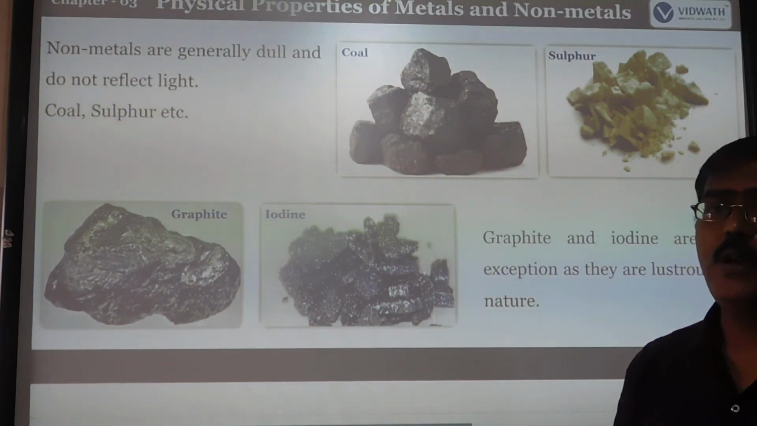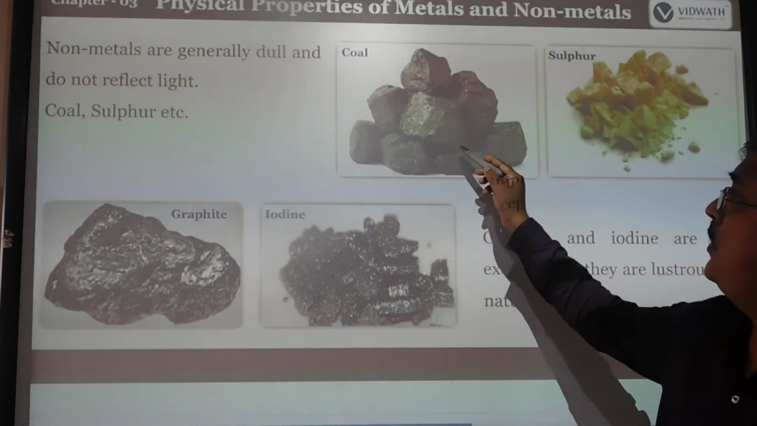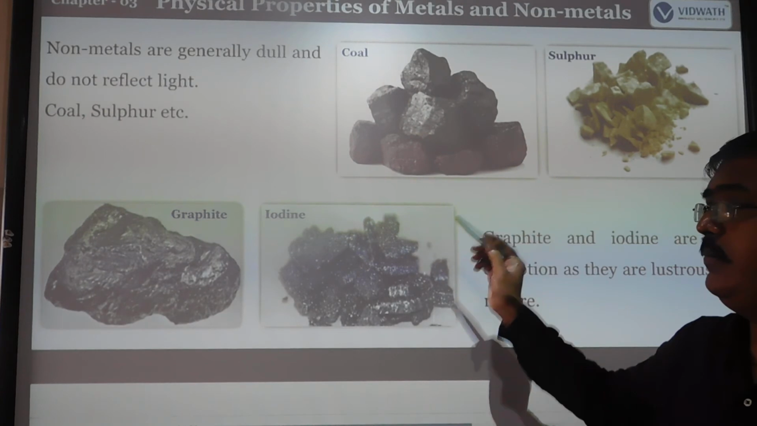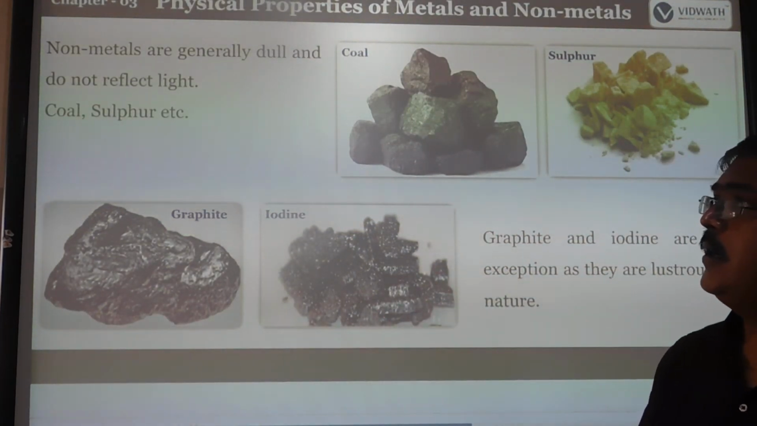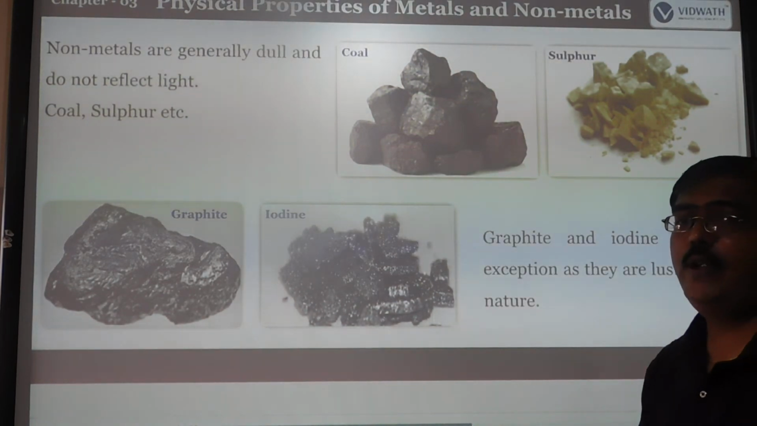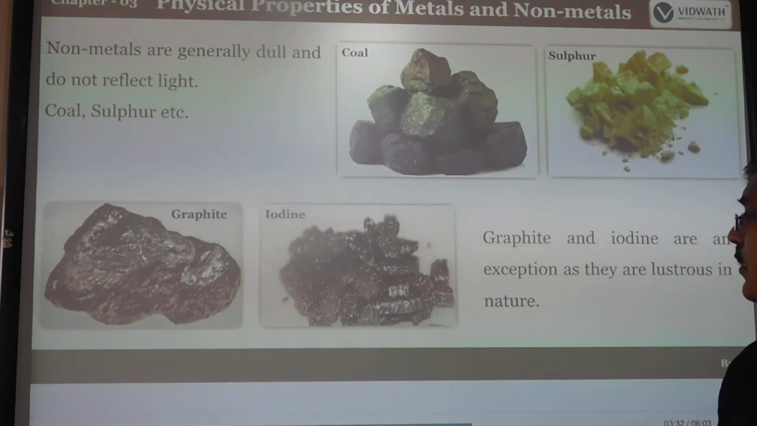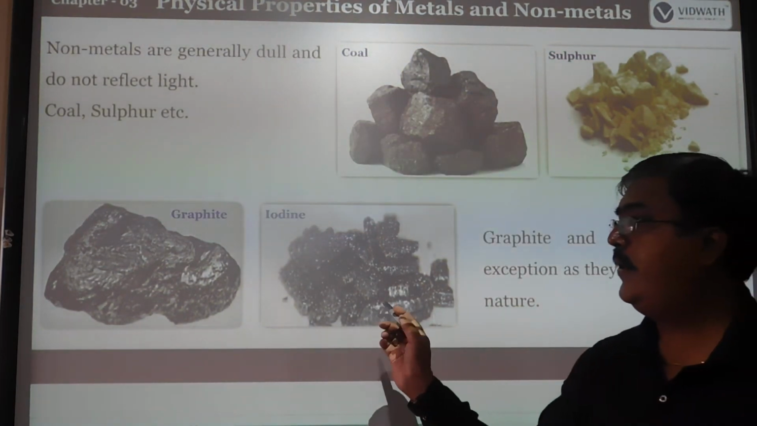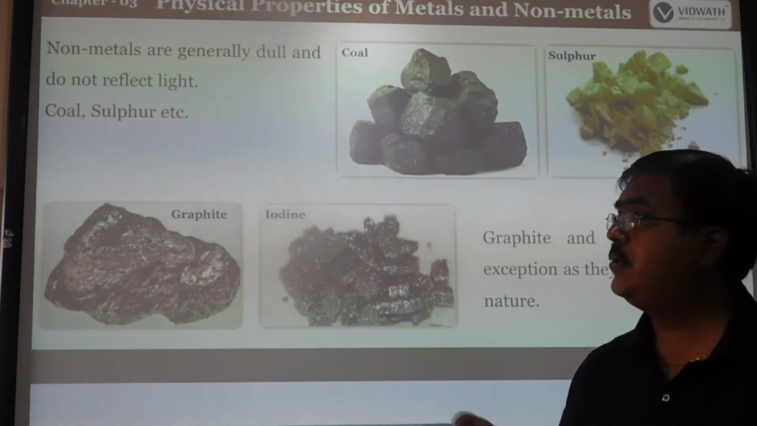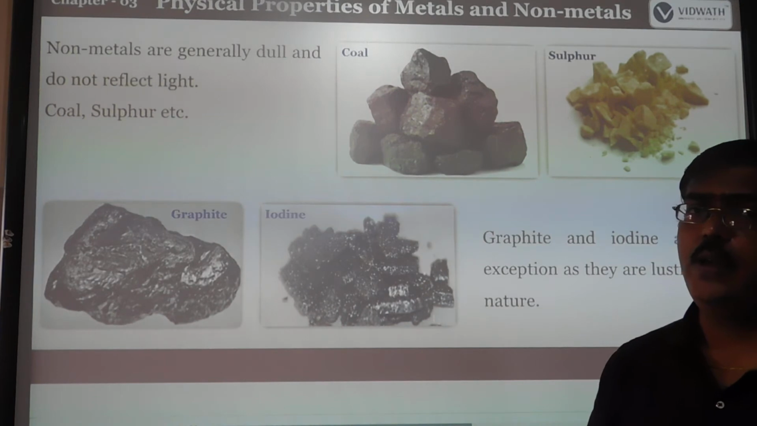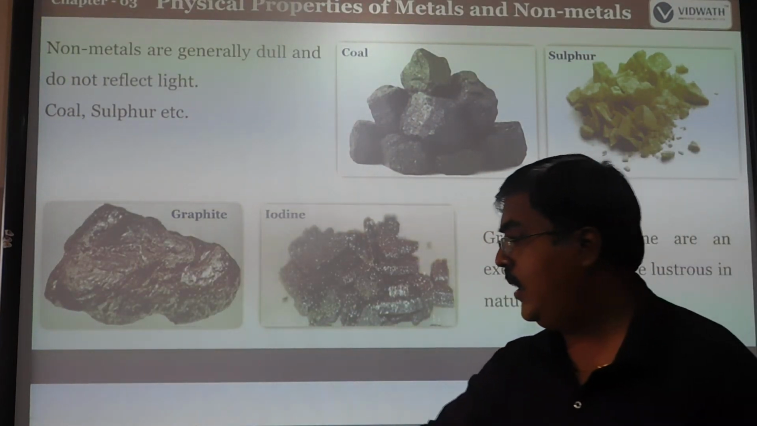For example, coal and sulfur, look at the picture here. These are non-metals, and also graphite and iodine. Generally they are dull and do not reflect any light. Graphite and iodine are the exceptions, as they are lustrous and shiny in nature. Except these two, almost all non-metals are dull and do not reflect any light.